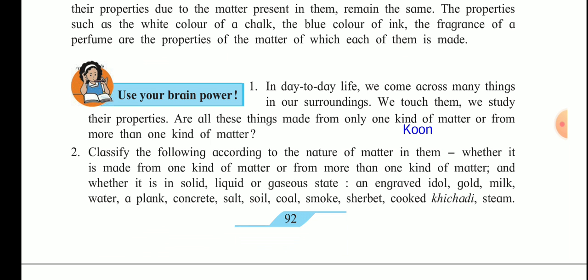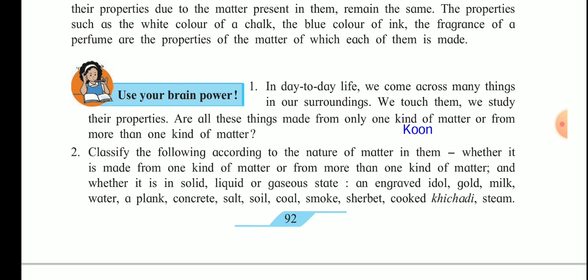Then the second one is gold. Gold is also in the solid state and it is made from one particle. Then the third one, milk. Milk is in the liquid state and it is made from more than one particle. More than one particle means water is also present, glucose is present in them, fats are present in water. Then the fourth one, water. Water is in the liquid state and it is made from one particle.